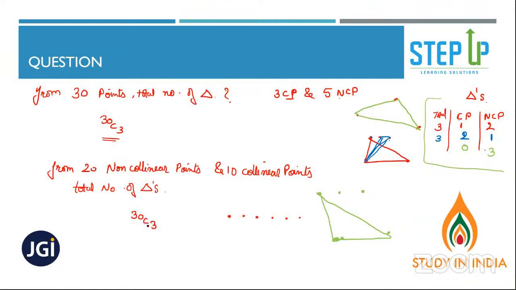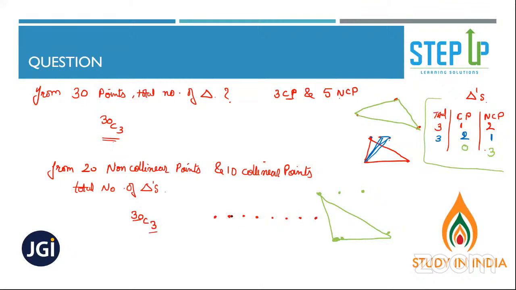How many points are there in total? 30 points. So 30C3. 30C3 will give you the total number of triangles. Agree? But now think about it.